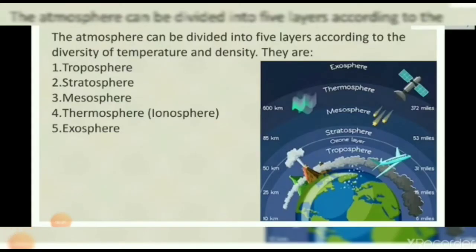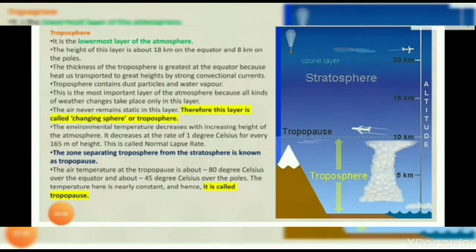Now the atmosphere can be divided into 5 parts according to the diversity of temperature and density. They are troposphere, stratosphere, mesosphere, thermosphere, and last is exosphere. Now the first is troposphere. As we all know, this is the lowermost layer of the atmosphere and the thickness is greater at the equator. All the clouds are formed in troposphere only. बादल और एटमॉस्फेयर की सारी एक्टिविटीज़ ट्रोपोस्फियर में ही होती हैं. All the atmospheric activities happen here only.